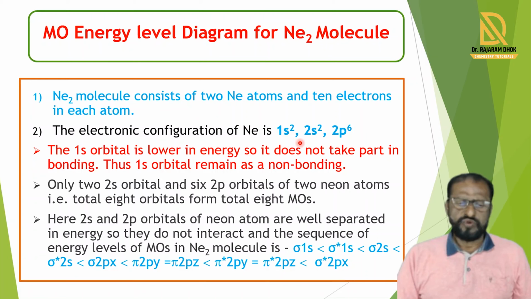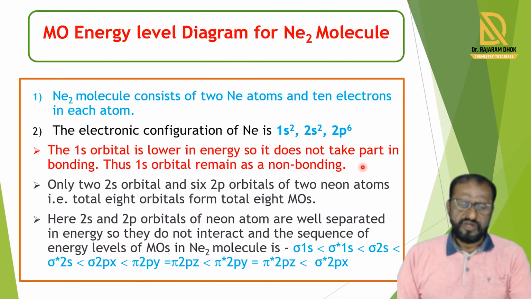So we write the electronic configuration of neon: 1s2, 2s2 and 2p6. The 1s orbital is lower in energy, so it does not take part in bond formation. That means the 1s orbital remains non-bonding.